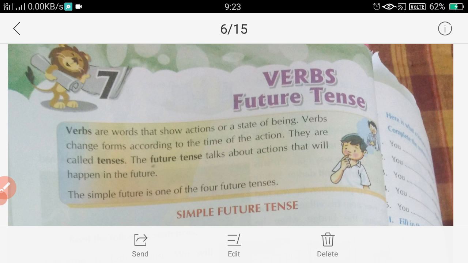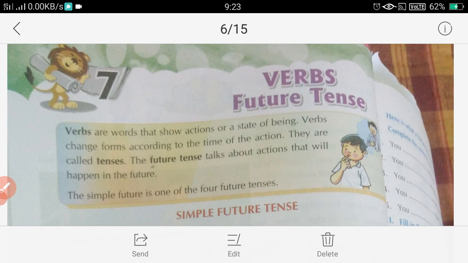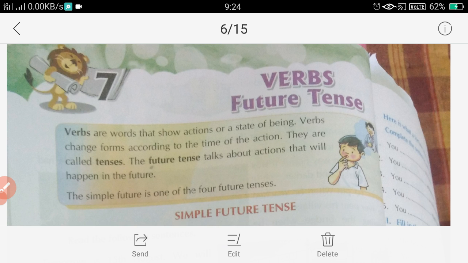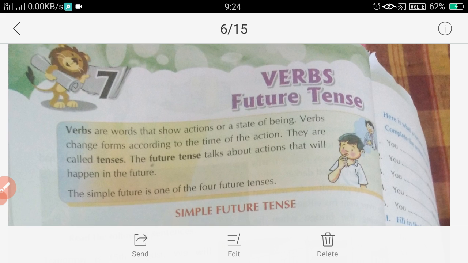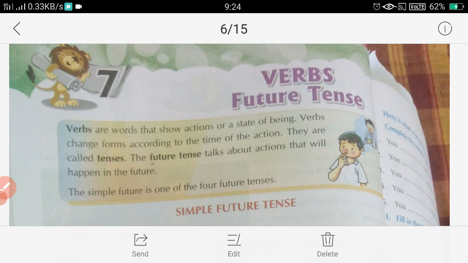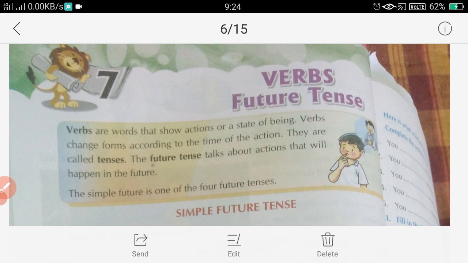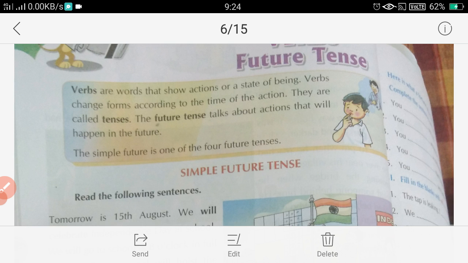For example, eating, jumping, running, sleeping, thinking, touching, fighting, quarreling, etc. Such words which express actions or a state of being are called verbs. So a verb changes its form according to the time of the action. For example, if the action has taken place in the past, in the future, or in the present, then the forms of the verb are different.